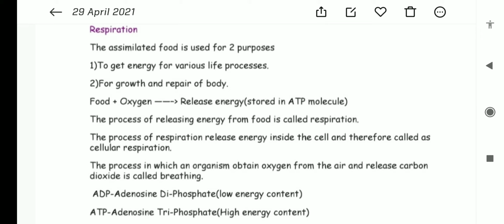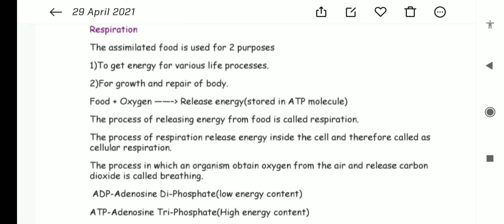But in cellular respiration, the oxidation of food takes place inside the cell. It means energy is released inside the cell. So there are two types of respiration. One, respiration occurring inside the cell, is called cellular respiration, and if oxygen enters the lungs and CO2 is released from the lungs, this is external respiration, or as we used to say, the breathing process.